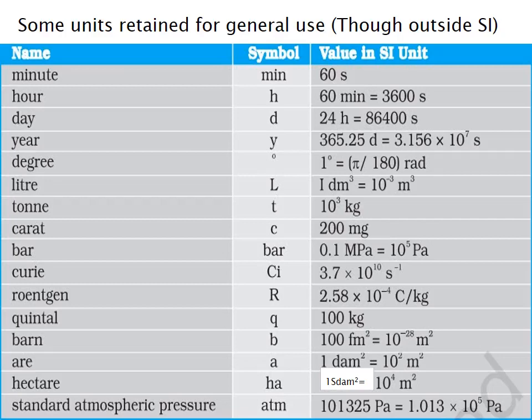15th one is hectare, symbol is ha, and value in SI unit is equal to 10 the power of 4 meter square. And 16th one is standard atmospheric pressure, symbol is atm, and value in SI unit is 1,01,325 Pascal is equal to 1.013 into 10 the power of 5 pascals.